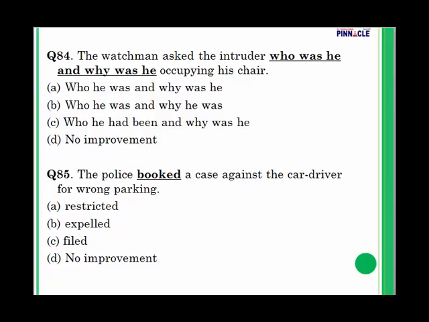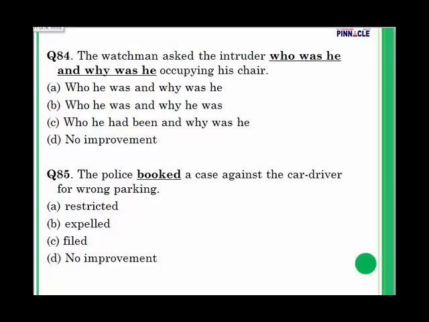Now let us take a look at question number 84. Very important sentence improvement. Please don't think you are going to skip this part or that it's okay if I don't score well in this part. It's not okay, because you will get this entire one as well as in tier 2, and in tier 2 there are plenty of questions. So for final clearing and good rank, you need it.